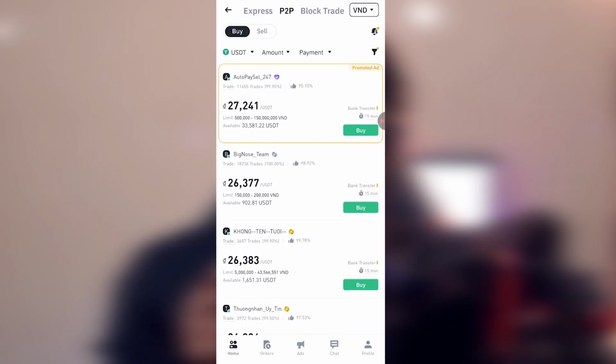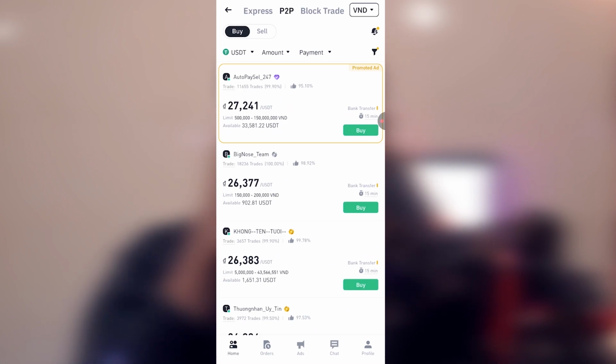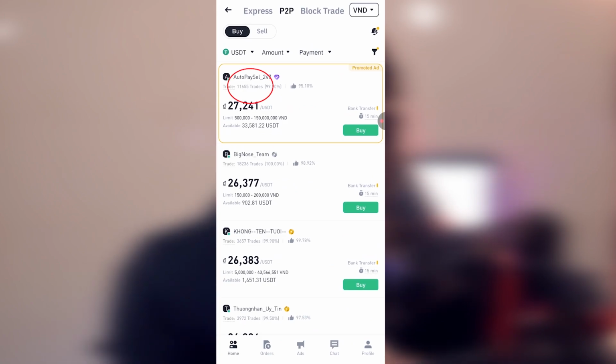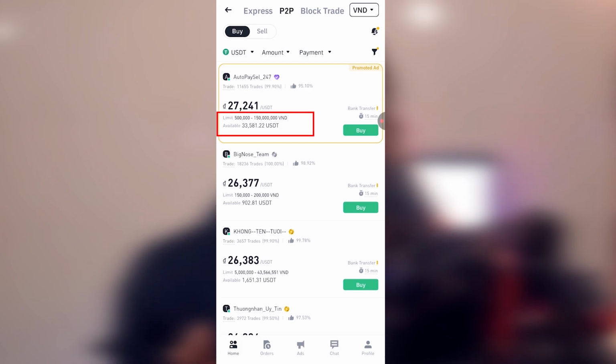But let me give you a simple guide on when you want to buy. When you are buying, make sure that you check the trades. The first person on the list has executed about 11,655 trades, and 99% have been successful. That same trader has 95% likes, and can sell within a limit of 500,000 Vietnamese dong to 150 million Vietnamese dong. So if your transaction is within that range, you can use this seller. So you check that.